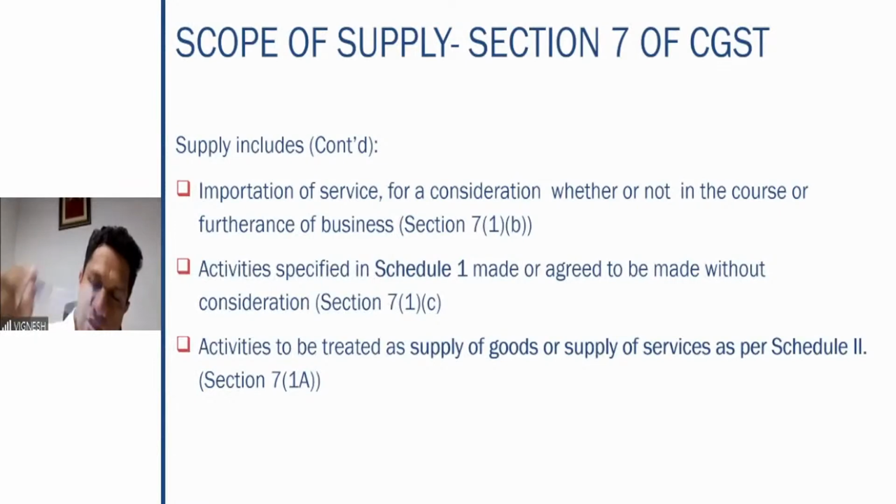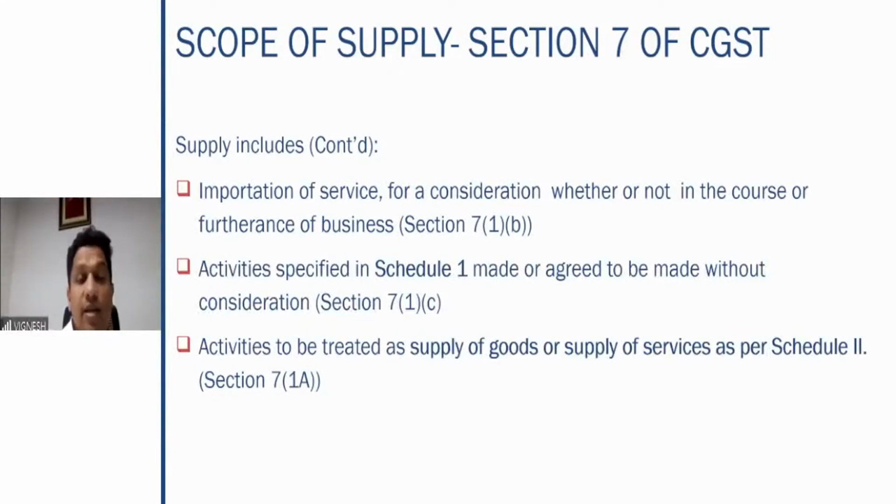Just how Section 7(1)(b) removes course or furtherance of the business as a precondition for a transaction to be considered as a supply, 7(1)(c) also removes consideration as an important point to be taken for the purpose of supply. So therefore, 7(1)(c) says that any activities which are given in Schedule 1. So what is Schedule 1? We should understand. Schedule 1 speaks about activities which are made or agreed to be made without consideration. That is 7(1)(c). And then